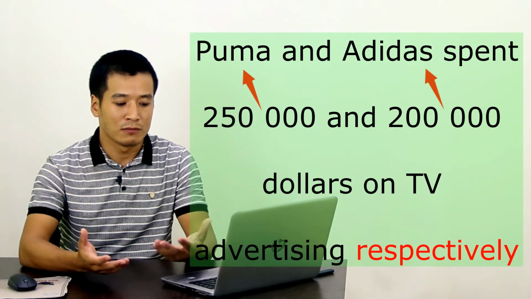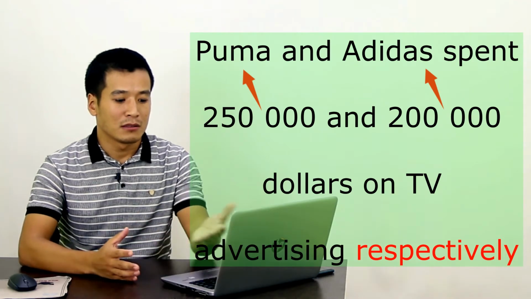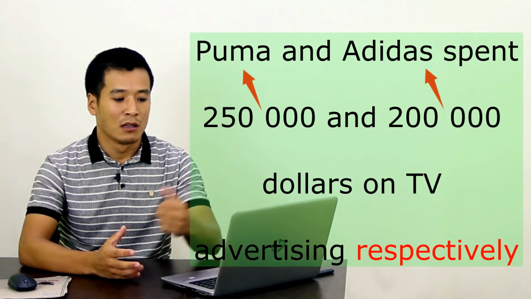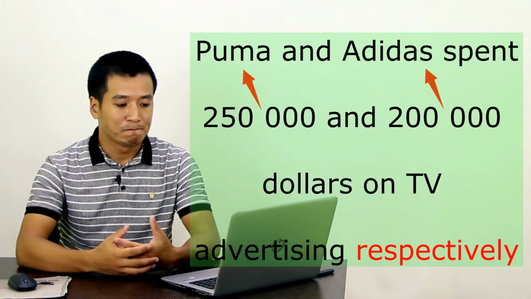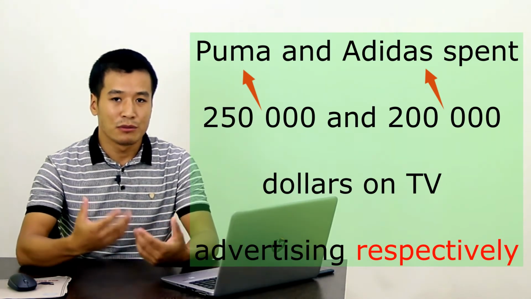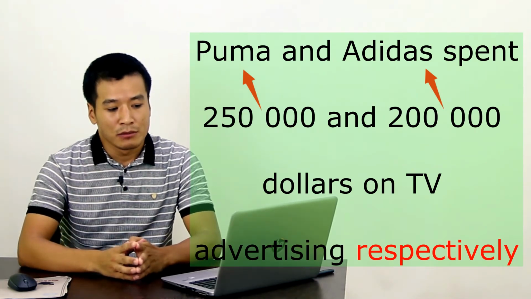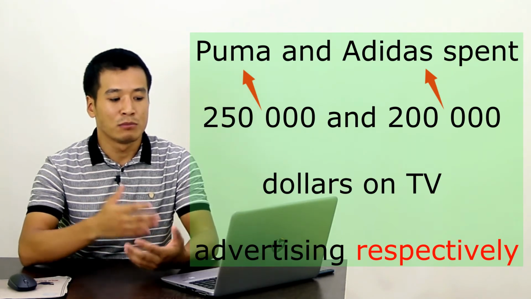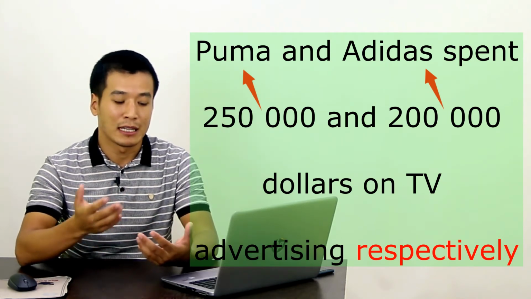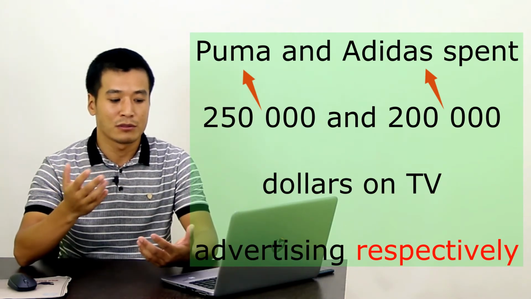Now, you might say that this is obvious. Why do you really need the word respectively? This is something very obvious from the sentence, but if you don't use the word respectively, it might get a little bit messy, because some of the readers might think that Puma spent $200,000 and Adidas spent $250,000, or Puma spent $250,000 or 200.